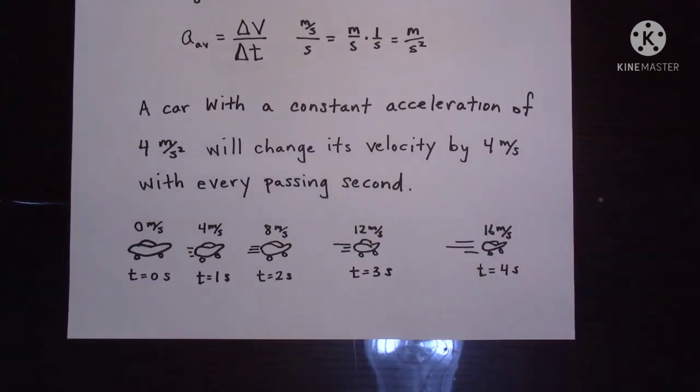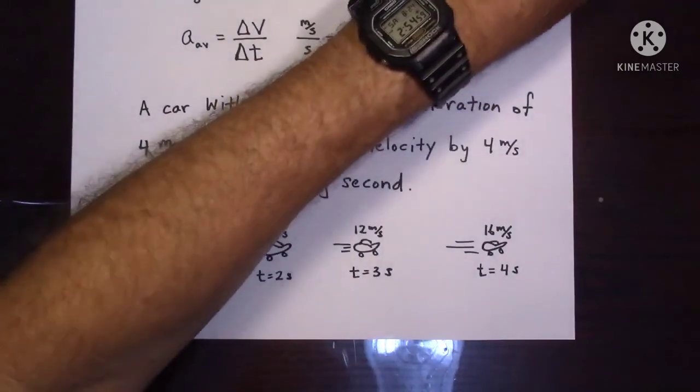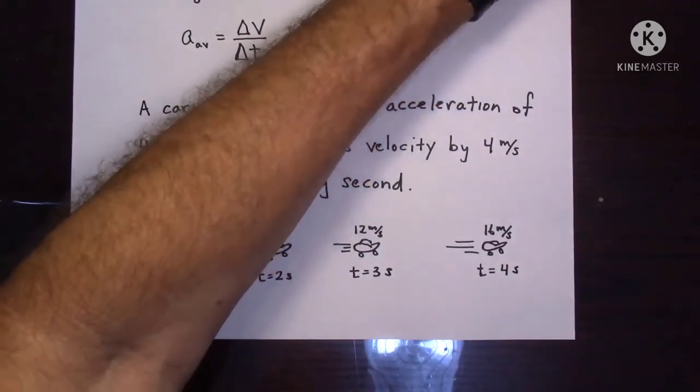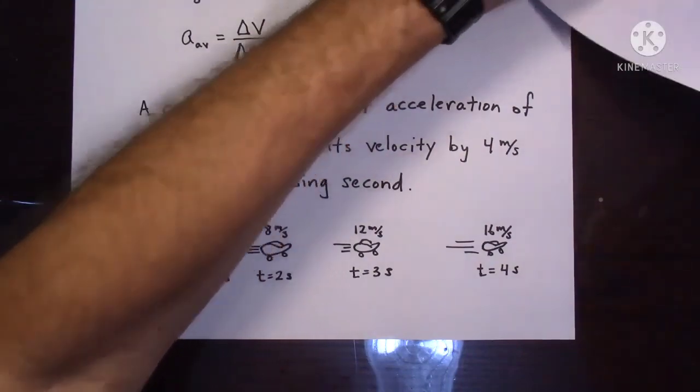That means already at t equal to 1 second there is 4, now another 4 you have to add, so 8 meter per second. Like this it is changing up to the 4th second, its velocity being changed by 4 every time.